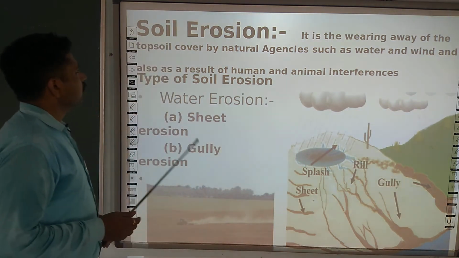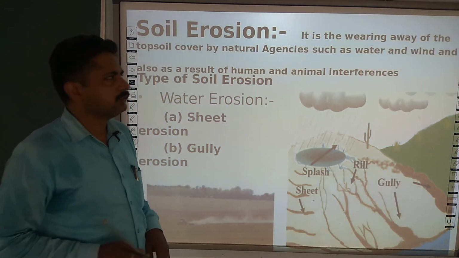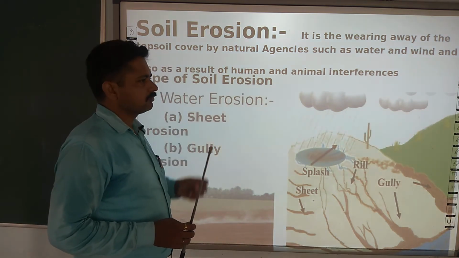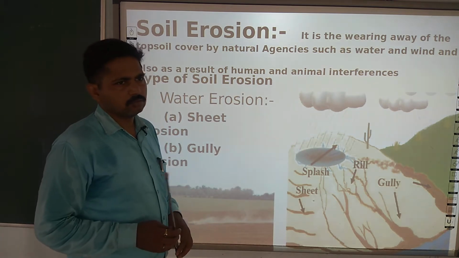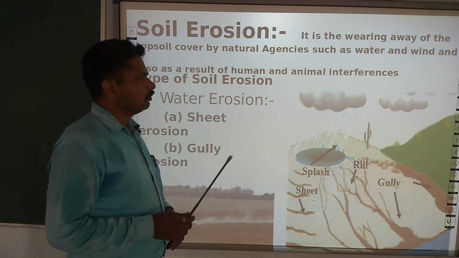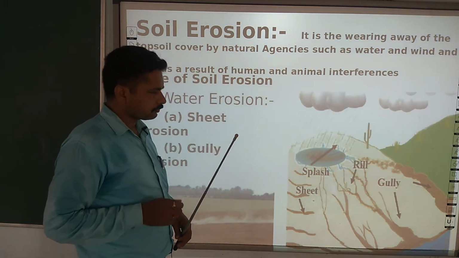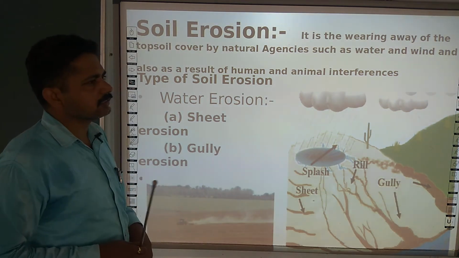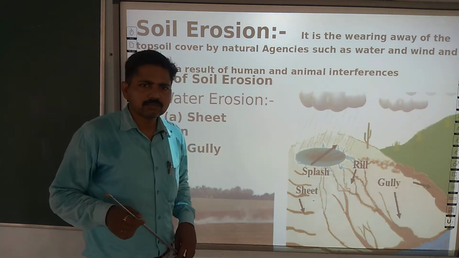Here we have to trace out that due to certain activities of humans, this soil started to be depleted, and this depletion is known as soil erosion. Soil decays with the passage of time through various natural and human-made factors.